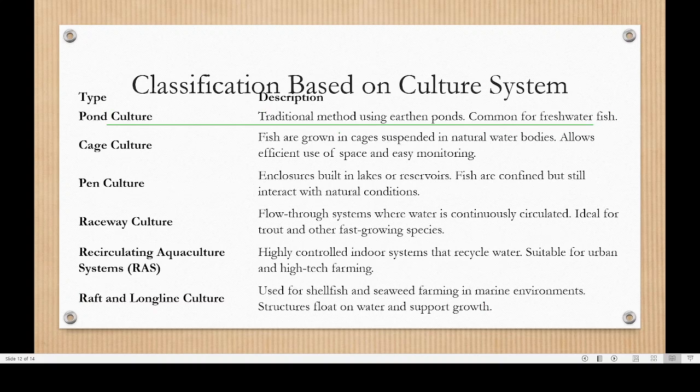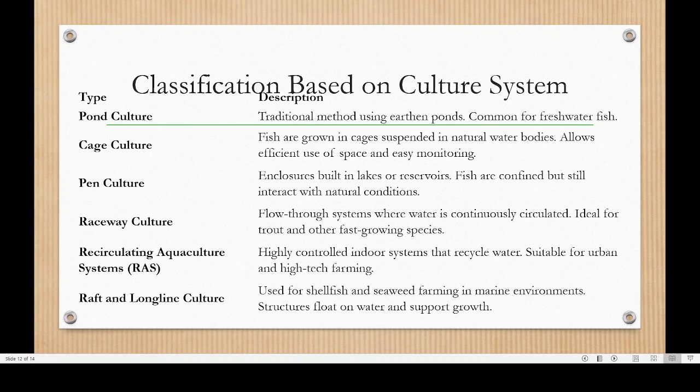Then based on the culture system, what type of culture we can use. One is pond culture. From the term itself we can understand. If you are rearing fish in ponds, we call it pond culture. Then cage culture. Last time we showed you that floating cage culture. These are examples of cage. Then pen culture. Pen culture, enclosures built in lakes.